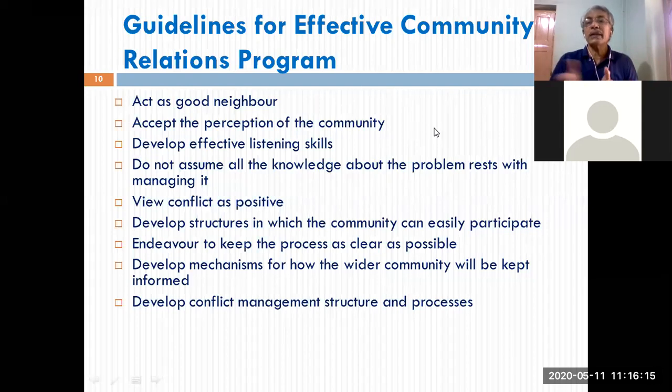For example, just 3 days back in Visakhapatnam, you have read in newspapers, because of the leakage of some poisonous gas, about 14, 15 people have died, and the community surrounding this factory, LG Polymers, a South Korean joint venture, about 9 kilometers surrounding has been affected with all the pollution.